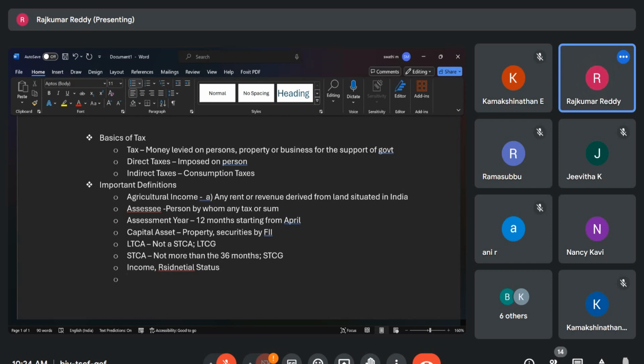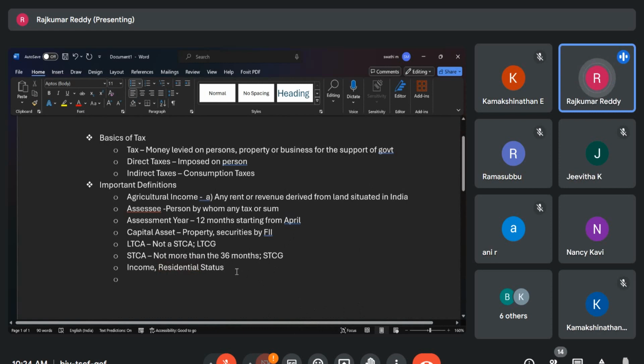Residential status. Simply earning income will not attract income tax. It depends on your residential status. All of you must be aware.